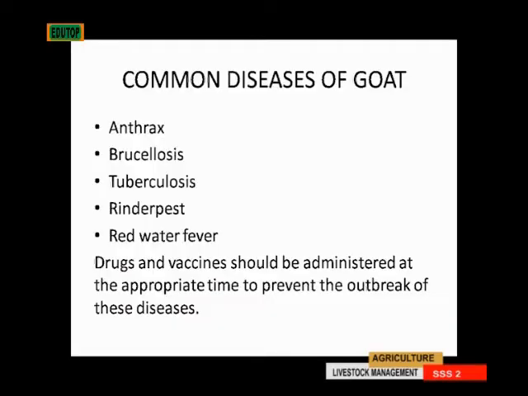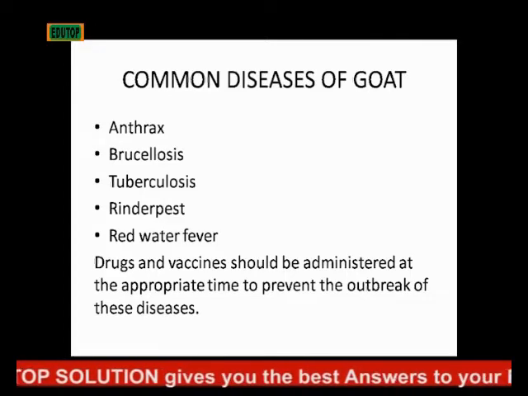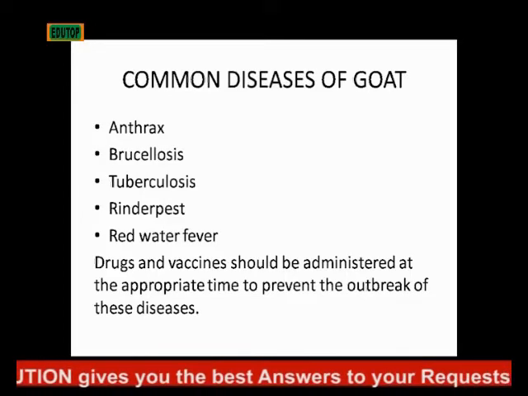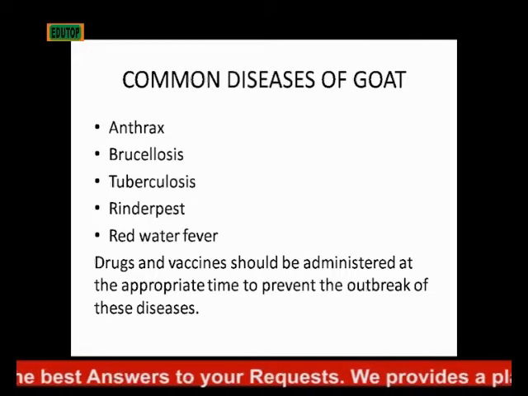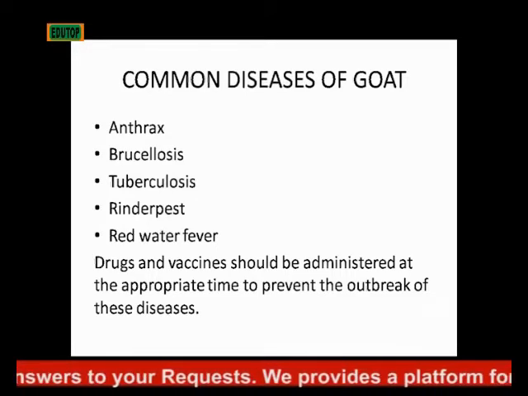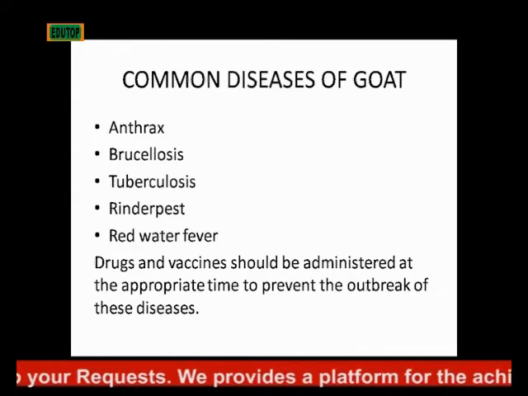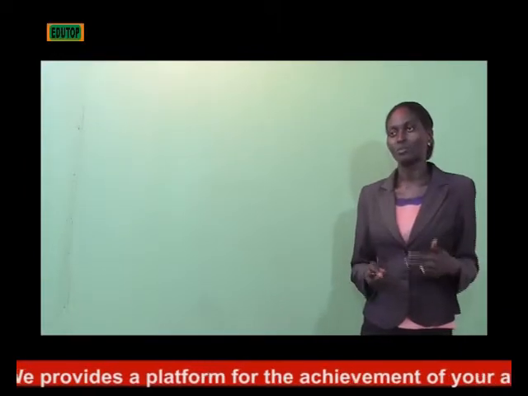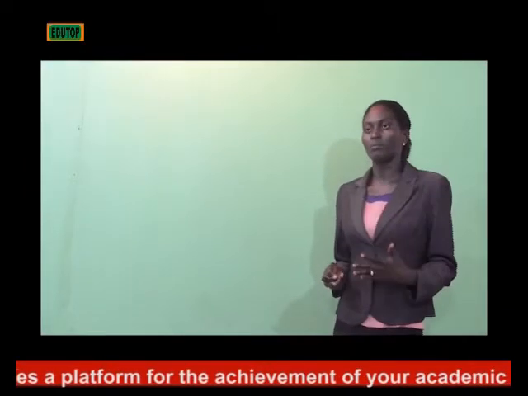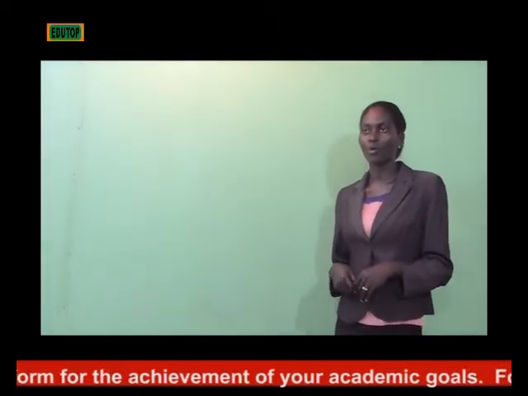Reproduction stage. The common diseases of goats include anthrax, brucellosis, tuberculosis, rinderpest, and red water fever. Drugs and vaccines should be administered at the appropriate time to prevent the outbreak of these diseases. So we can prevent them by giving the animals vaccines that will stop these diseases from coming on our goats.